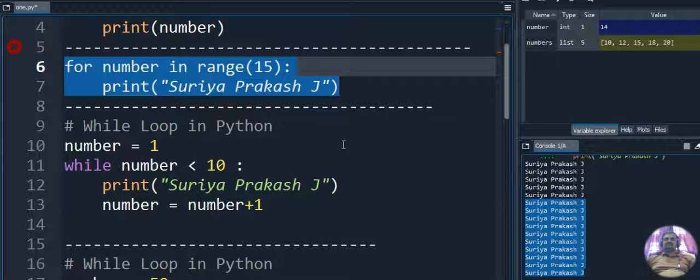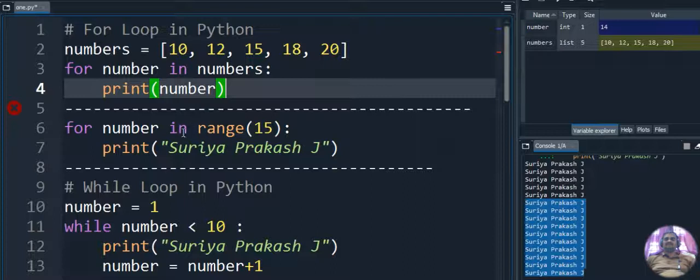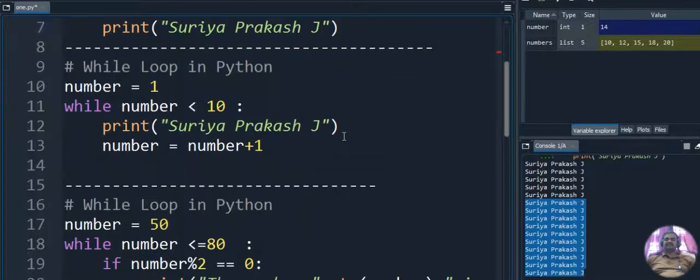These are the two different examples we discussed in for loop. What does for loop mean? We have to use the in statement. With in, you can retrieve the values from a list, or if you want to display for a particular range, you can use range. There is no increment or decrement operator here, and no need to initialize a value. If you want to give a condition, you can give it inside the looping statement. For loop also you can give conditions. I will explain the condition inside while loop so that you can easily understand that.